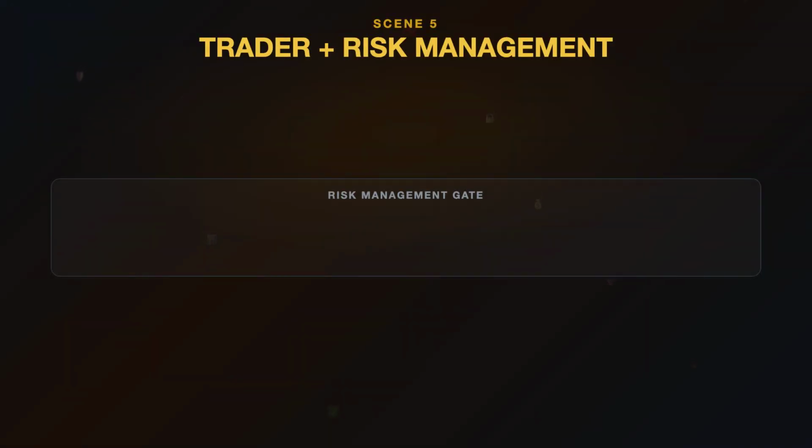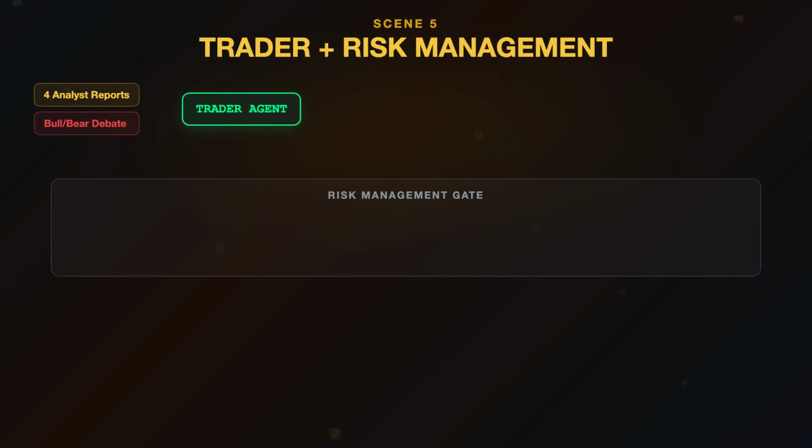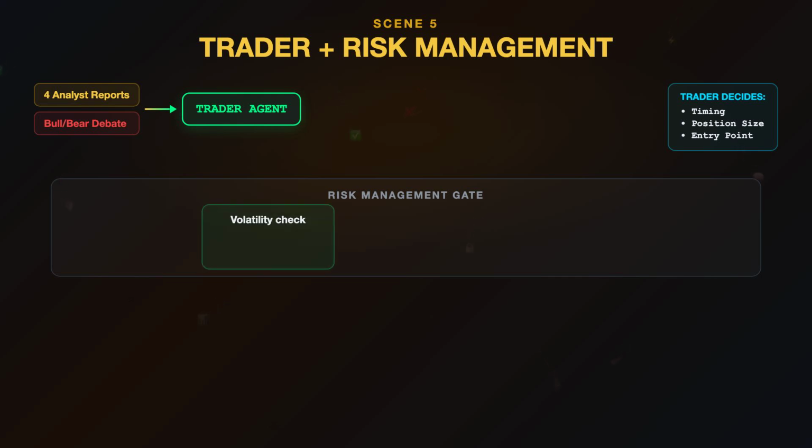The trader agent takes everything, all four analyst reports and the full bull versus bear debate, and makes the actual trading decision. Not just buy or sell, but the timing, the position size, the entry point. Then, before the trade executes, the risk management and portfolio manager layer reviews it.